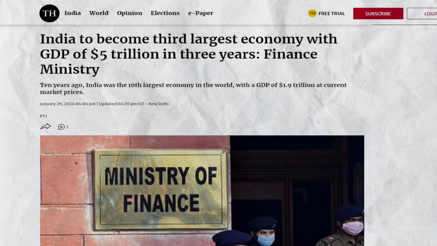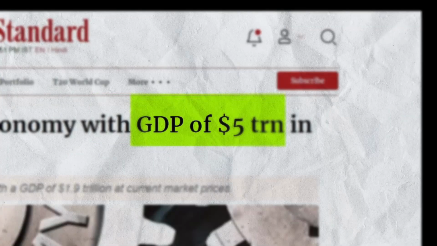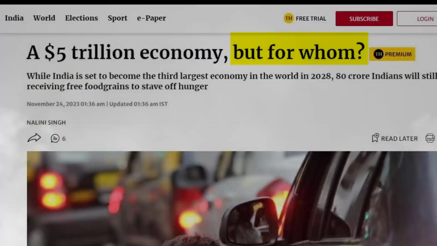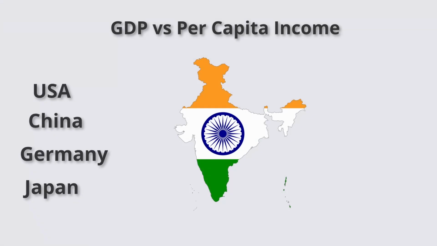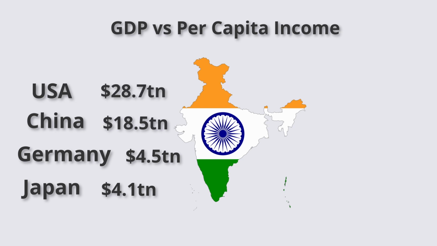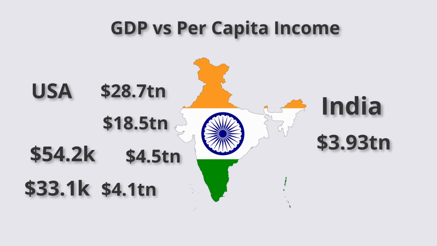We have been listening a lot about the 5 trillion GDP, but what nobody speaks about is the per capita income. We rank 5th in terms of GDP, but how do we rank in terms of per capita income? Let's compare GDP and per capita income of other 4 major economies. Japan 4.1 trillion, Germany 4.5 trillion, China 18.5 trillion, USA 28.7 trillion, India 3.9 trillion. Now let's see the per capita income of each country.